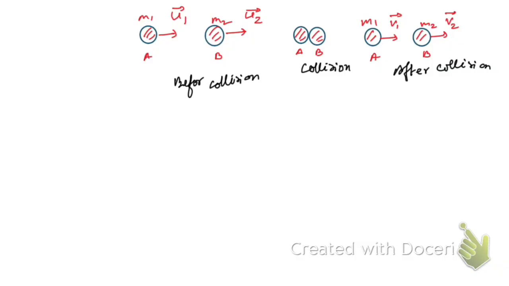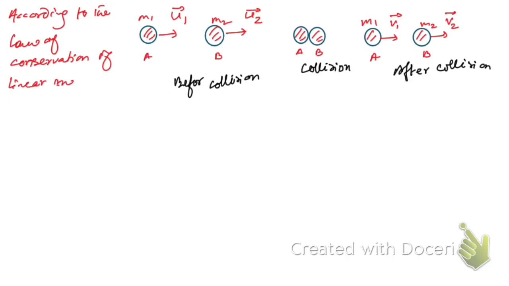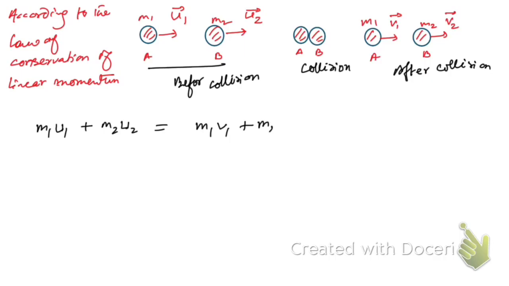According to the law of conservation of linear momentum, what we can write is that before collision the total momentum of body A must be m1 u1, and that of B is m2 u2, and the total is the sum of these two. Then after collision, m1 v1 plus m2 v2.